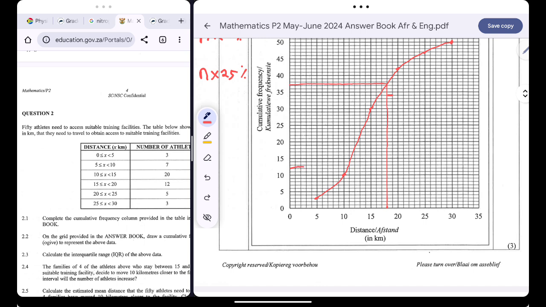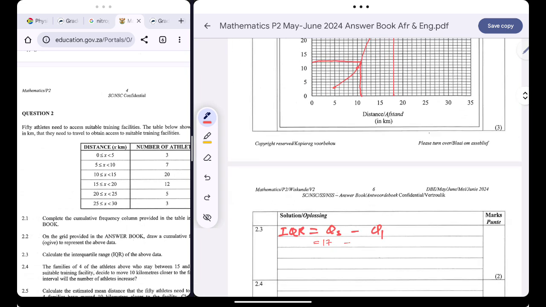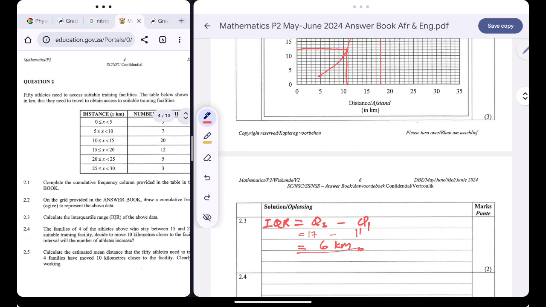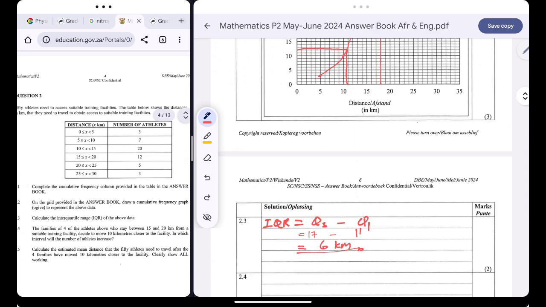12.5 is somewhere there. I just need to go and find the corresponding x value. The corresponding x value is just 11. So therefore the interquartile range will simply be 6 kilometers. Okay, and then now we are told that